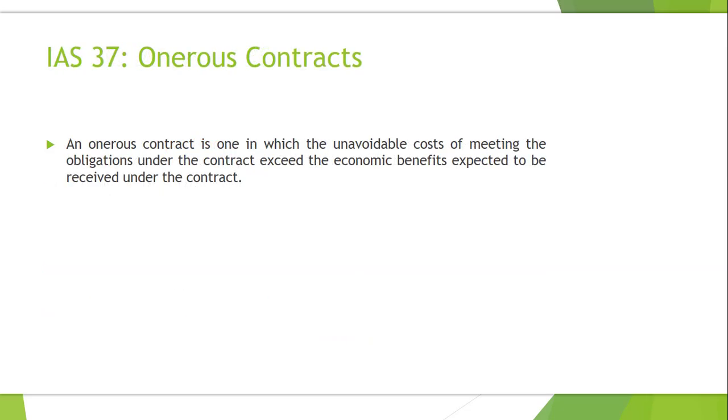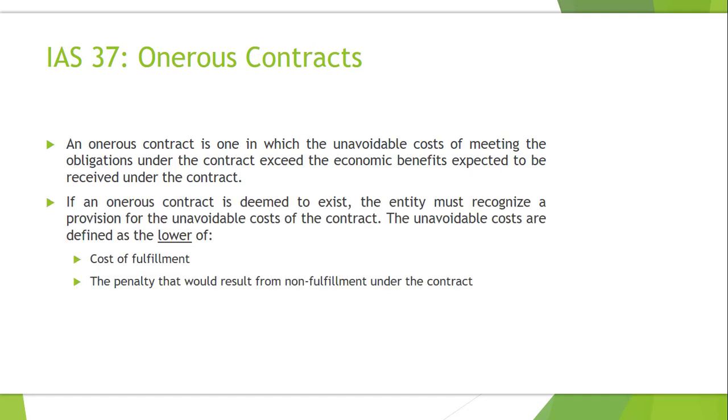IAS 37 also covers onerous contracts. So an onerous contract is one in which the unavoidable costs of meeting the obligation under the contract exceed the economic benefits expected to be received under the contract. If an onerous contract is deemed to exist, the entity must recognize a provision for the unavoidable costs of the contract. The unavoidable costs are defined as the lower of the cost of fulfillment or the penalty that would result for non-fulfillment under the contract.